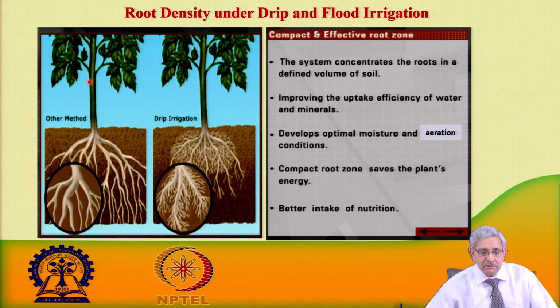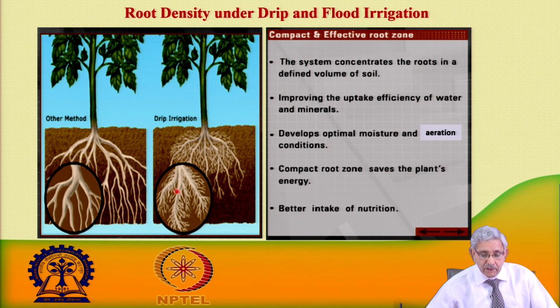Now, in this particular picture you can see that if we are giving water with the help of a conventional irrigation system, the water as well as fertilizer are percolated down fast and are not available. This is the way the rooting system develops.